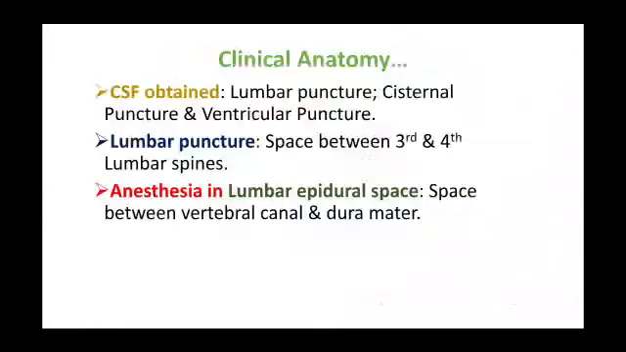To obtain CSF, lumbar puncture or cisternal puncture or ventricular puncture can be done. So lumbar puncture is between the spaces of the third and fourth lumbar spines. Anesthesia can be given in the lumbar epidural space, a space between the vertebral canal and the dura mater.